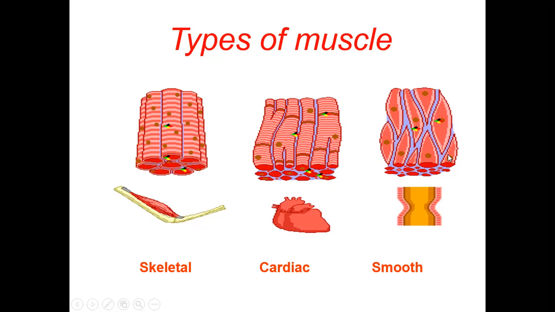Then similarly, I said the intestine, as you can see here, is a tube, an intestinal tube. It has a thick wall made up of muscle, as well as connective tissue, but a thick muscle wall is there. Similarly, as I said, the stomach is lined by a very thick muscle. The uterus is also lined by a thick muscle. So all these are guarded by smooth muscle. So these are the three types of muscle: skeletal muscle, cardiac muscle, as well as smooth muscle. These are the three types of muscle you can see in the body.